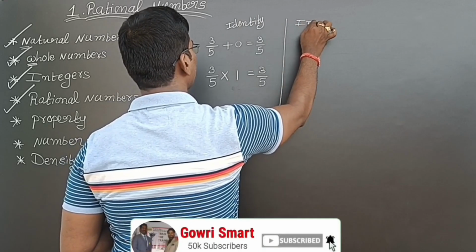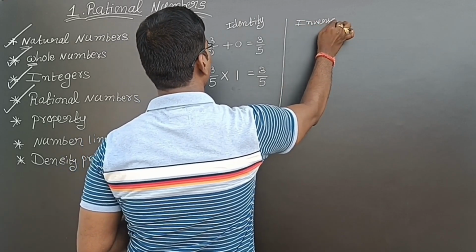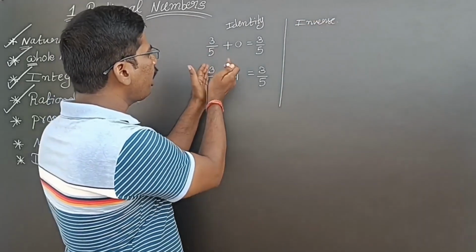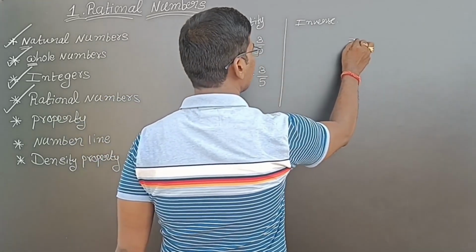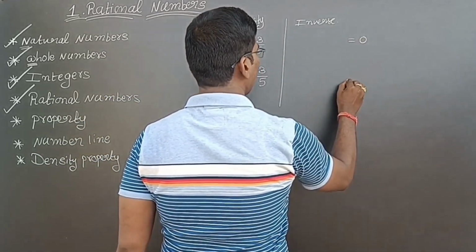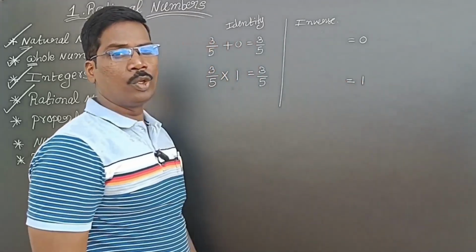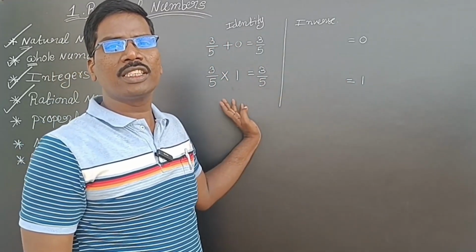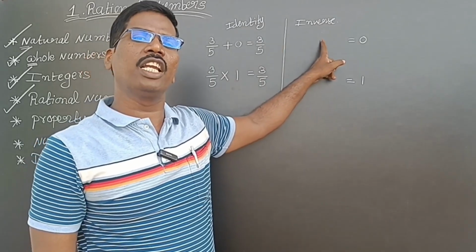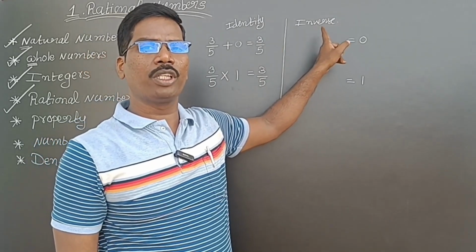Next, inverse. Whatever the identity element is, that should be the result. So here 0 should be the result, here 1 should be the result. Whatever identity elements you are getting, that should be the result. This is the reverse process. That's what the inverse property is.